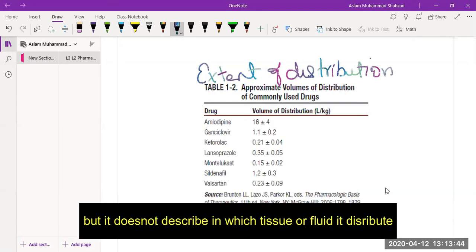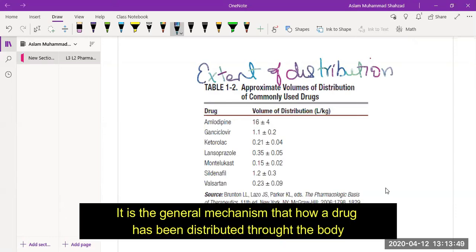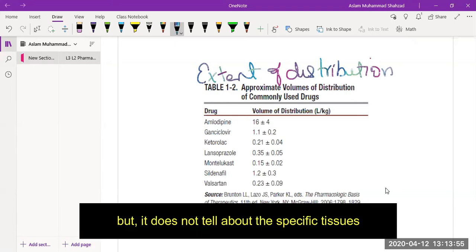But it does not describe in which tissue or fluid the drug distributes. It is a general measure of how a drug has been distributed throughout the body, but it does not tell about the specific tissue.